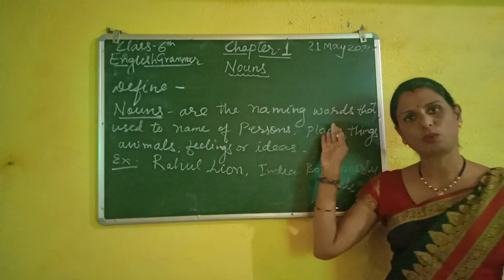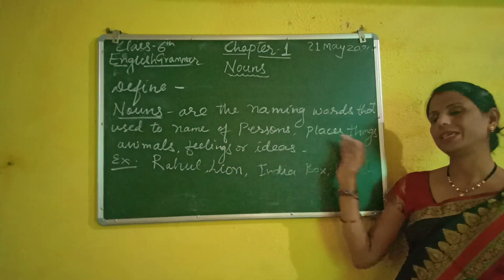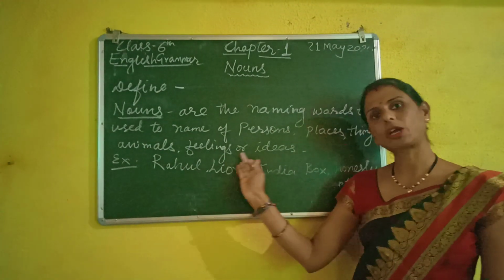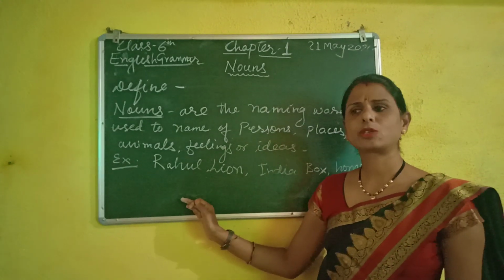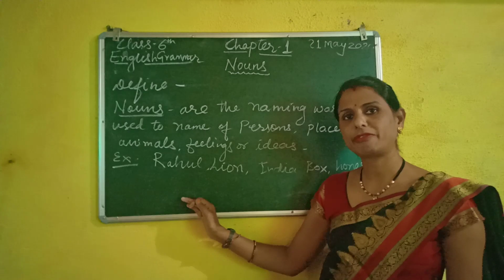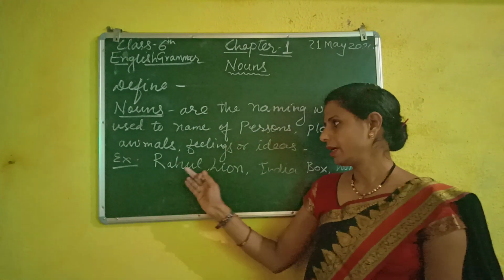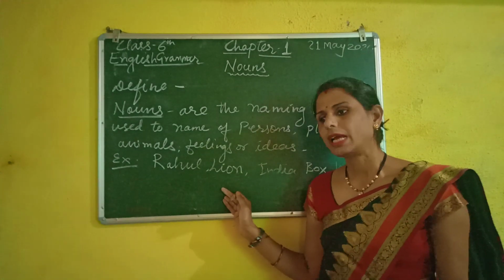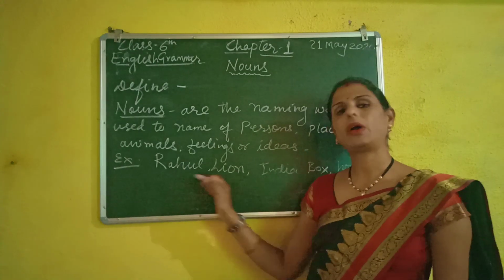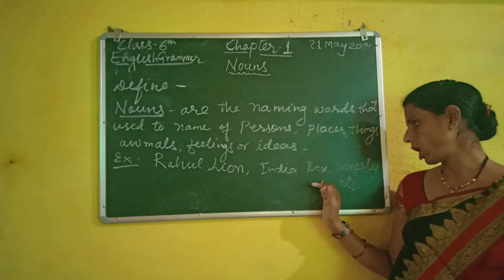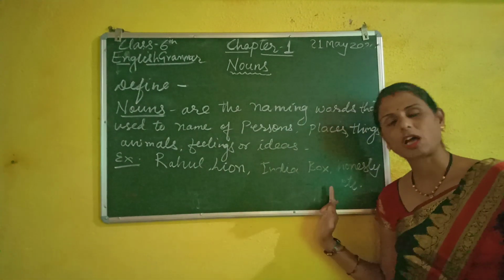For examples of nouns you can write Rahul, or your own name, and any animal's name: lion, tiger, cheetah, leopard. So Rahul, lion, India, box, honesty, etc. These are the examples of nouns.